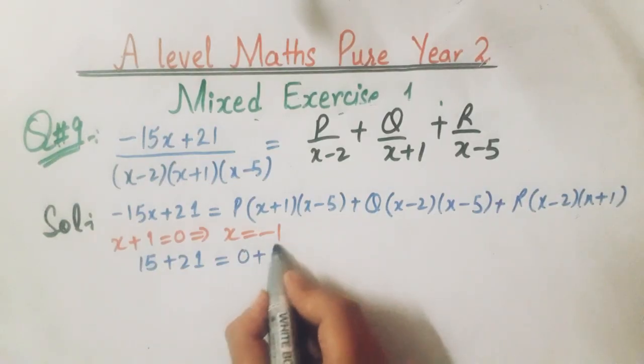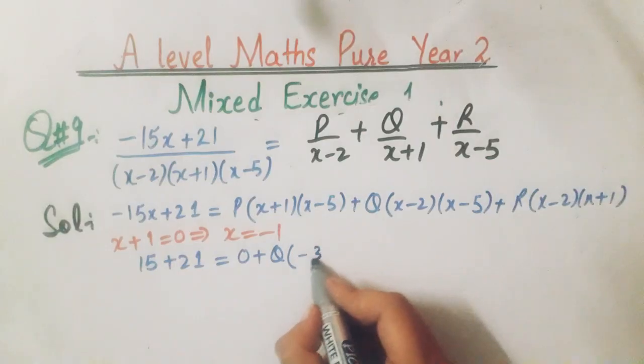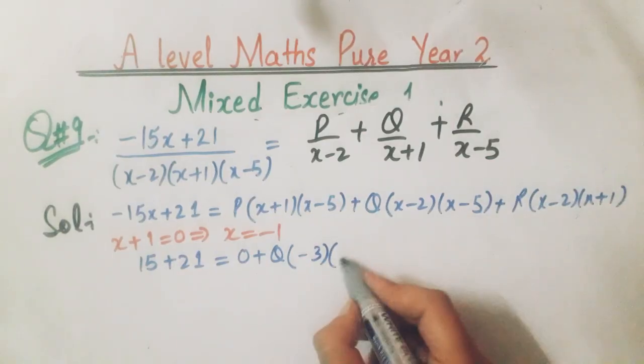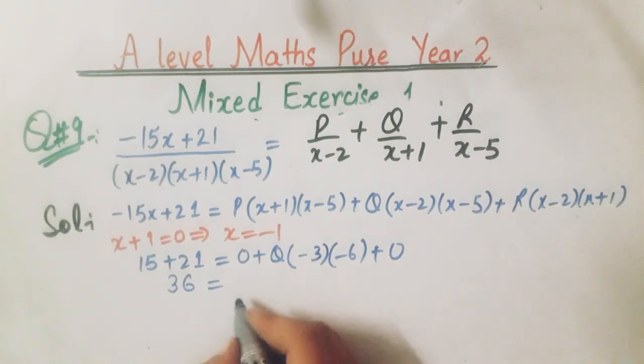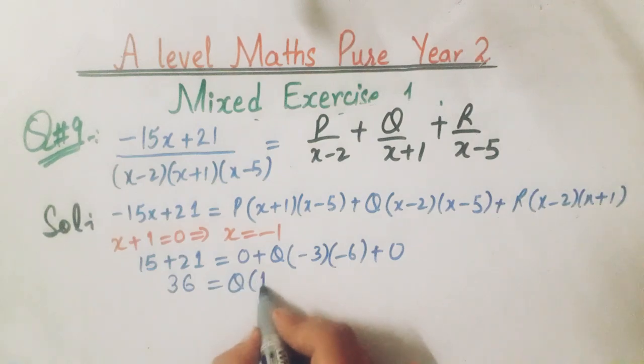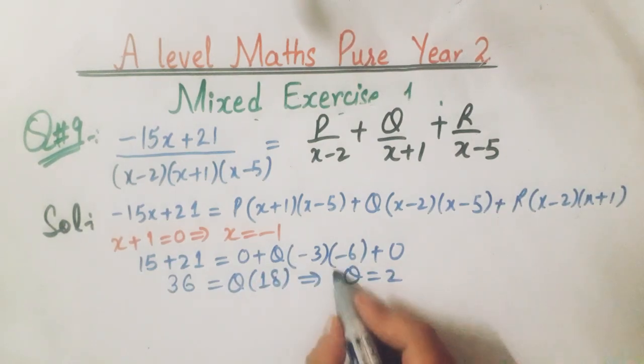So 0 plus q into minus 1 minus 2 is minus 3, minus 1 minus 5 is minus 6. So 15 plus 21 is 36 and q into 18, which implies that the value of q is 2.